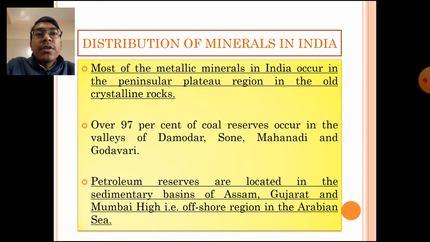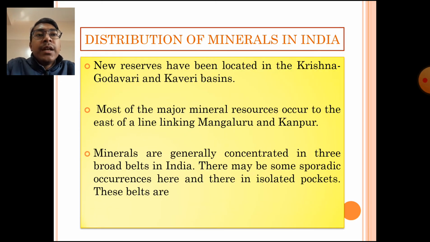Most of these resources are mainly found in some particular areas of the country, and we will be discussing that. New reserves of petroleum have been discovered in the Krishna, Godavari and Kaveri river basins. And most of the major mineral resources occur to the east of a line linking Mangaluru and Kanpur. So in the eastern part of this imaginary line which connects Mangaluru and Kanpur, we find most of the mineral resources.